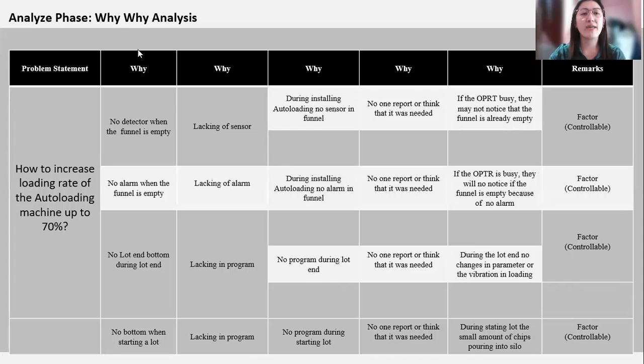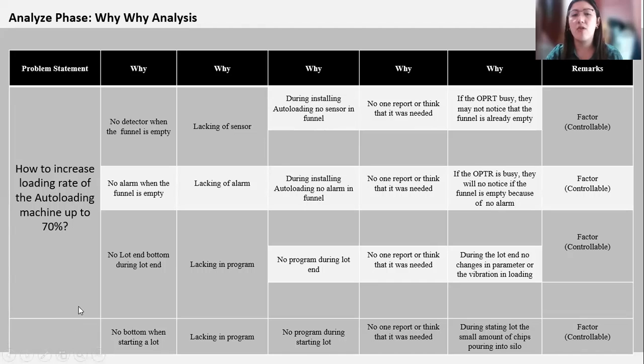Then the why-why analysis. Problem statement: how to increase loading rate of the autoloading machine up to 70%. No detector when the panel is empty, and no alarm when the panel is empty, lacking sensor. During installation of autoloading, no sensor in panel. No one reported or thought that it was needed. If the operator is busy, especially during break time, they may not notice that the panel is already empty.